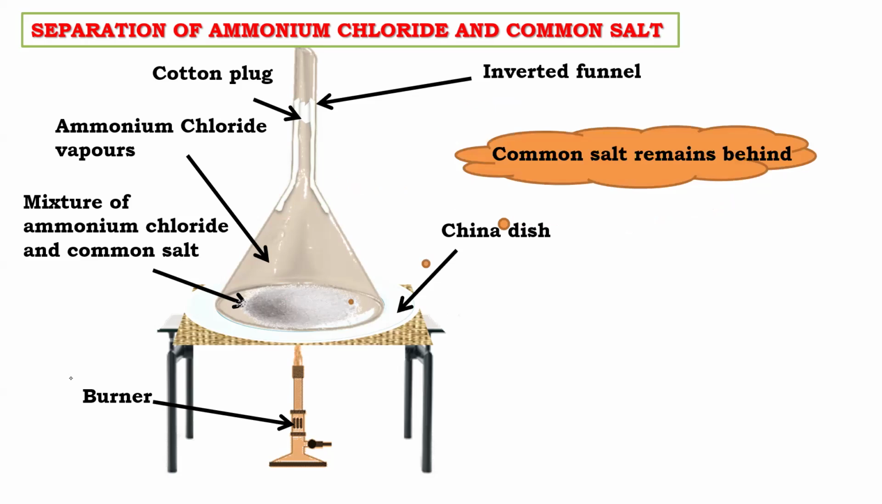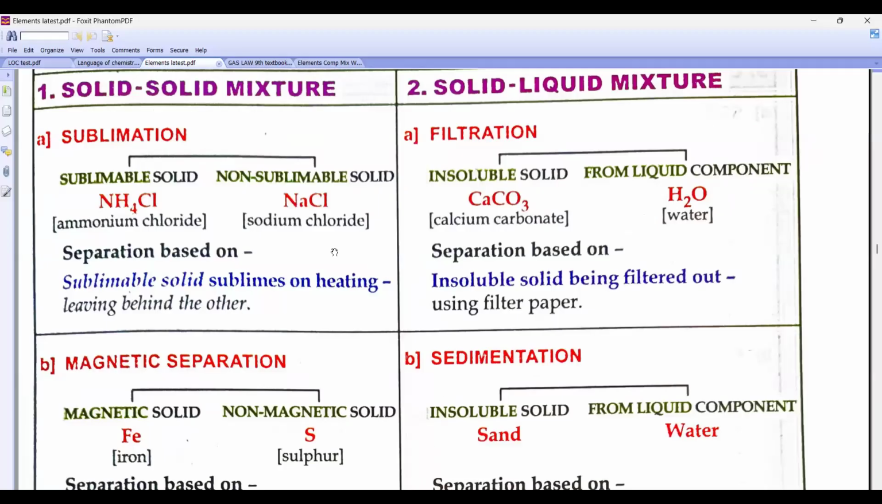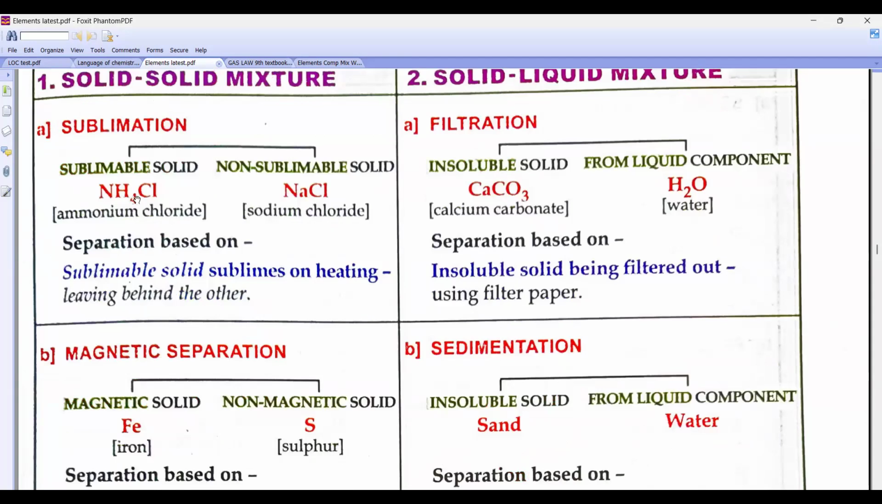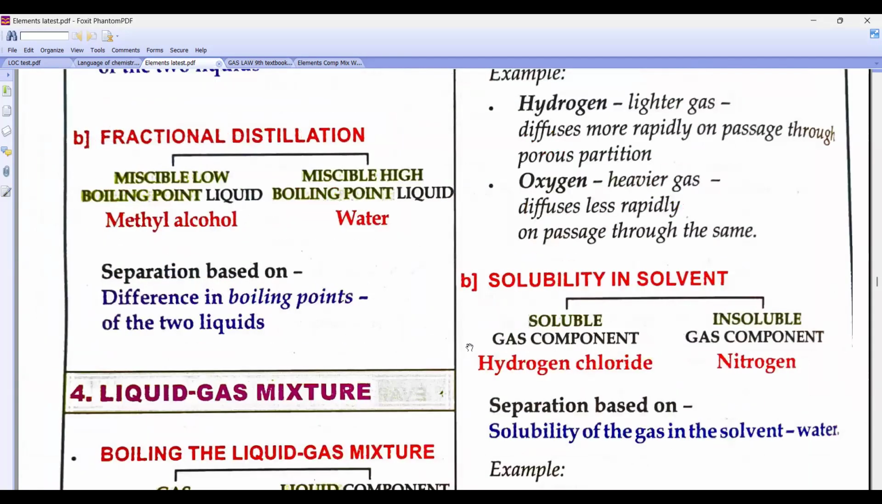Common salt remains behind. Now you'll say, sir, where is this experiment? Beta, look, I have shown you, we did these two today: sublimation and magnetic separation. Which one was the sublimable substance, beta? Ammonium chloride.